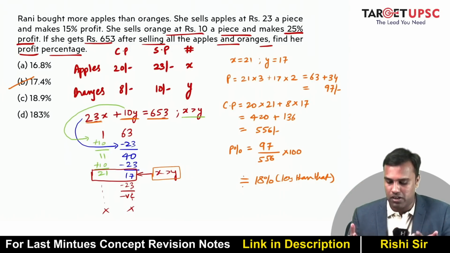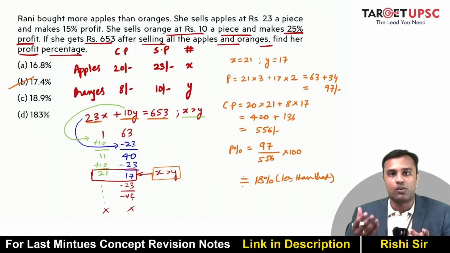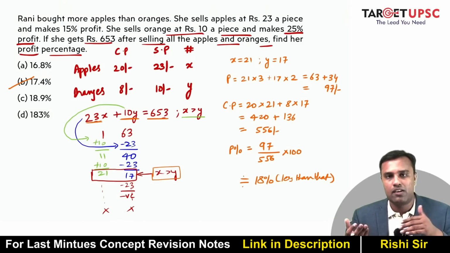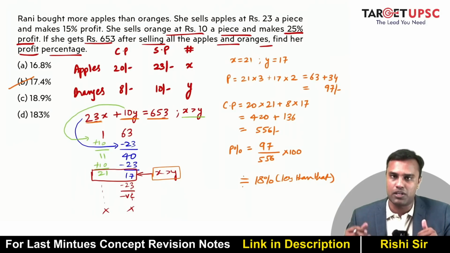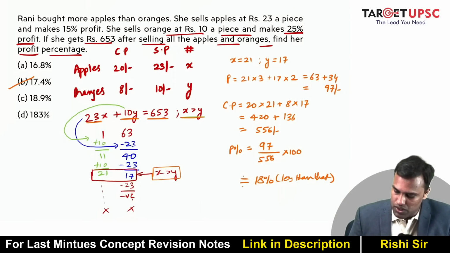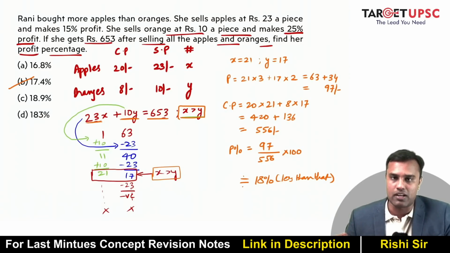So you increase the value of x with the coefficient of y, and in order to nullify that effect, you decrease y with the coefficient of x. You keep on doing that and you will keep getting multiple solutions, but there is only one solution that satisfies x greater than y, which is 21 and 17, and based on that you can answer.